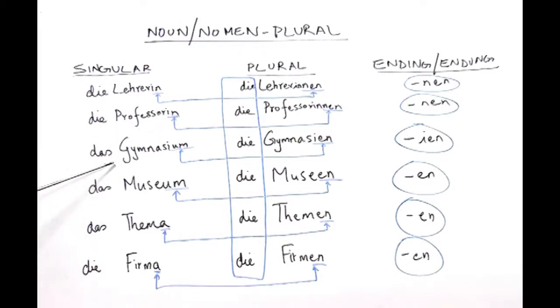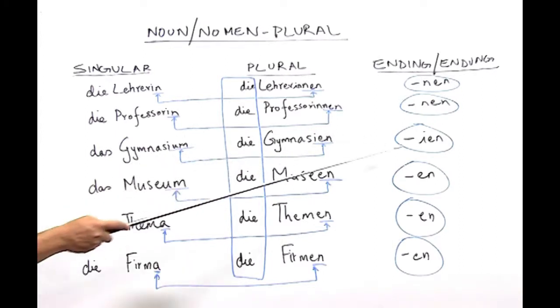Now, let us look at this noun, das Gymnasium. I would like to tell you that this does not mean the English word gym, where people do exercise. This in German means the higher secondary school. So, if you look at the ending IUM, the plural form here is IEN. So, nouns which end with IUM carry the plural form IEN.